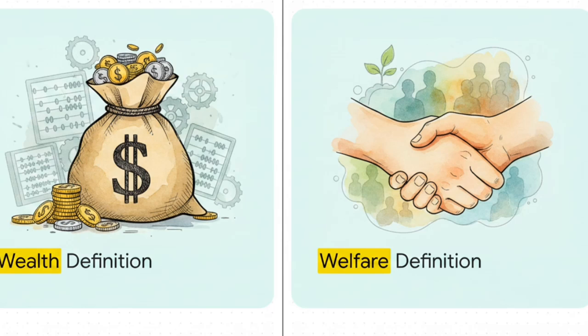For example, across the March 2022 papers, students are explicitly asked for a full 14-mark discussion comparing the wealth definition, Adam Smith's early view that focused purely on the production of money, with the welfare definition, which shifted the focus over to human well-being. And you aren't just memorizing definitions here. You have to state the specific limitations of the wealth definition, explaining exactly why just focusing on wealth wasn't enough.